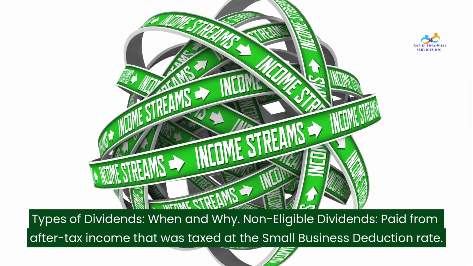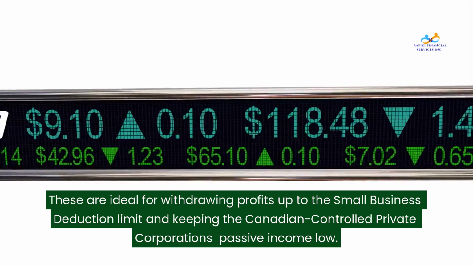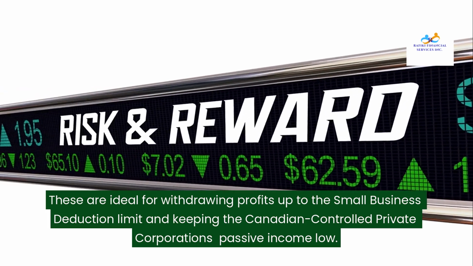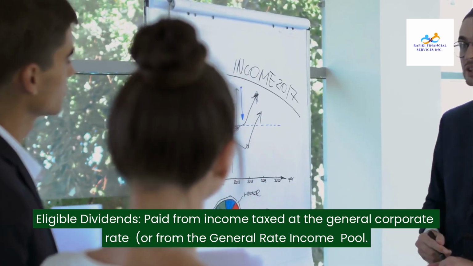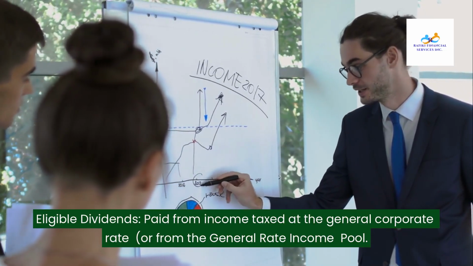Types of dividends, when and why. Non-eligible dividends are paid from after-tax income that was taxed at the small business deduction rate. These are ideal for withdrawing profits up to the small business deduction limit and keeping the Canadian-controlled private corporation's passive income low. Eligible dividends are paid from income taxed at the general corporate rate, or from the general rate income pool.